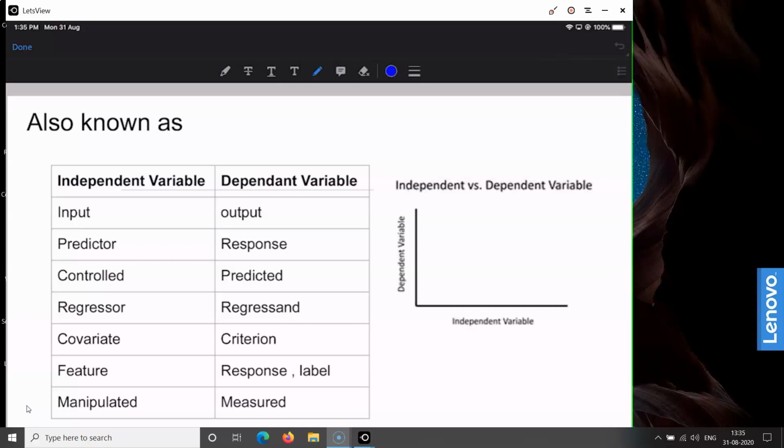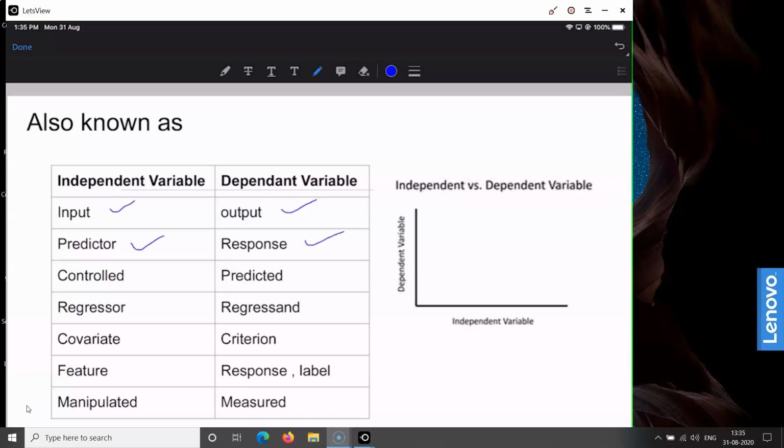The independent variable is sometimes known as the input variable, and the dependent variable is sometimes known as the output variable. The second name that is given to the independent variable, particularly when you are performing a prediction task, is predictors, while the dependent variables are known as the response variable.